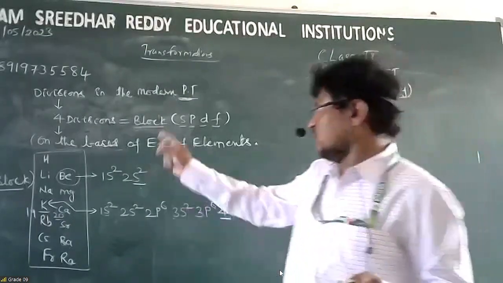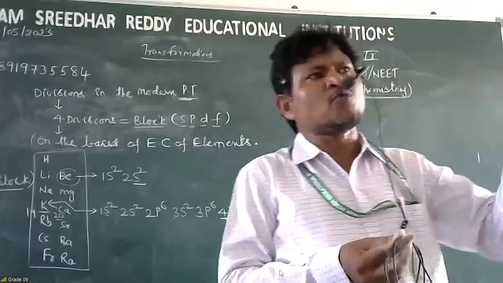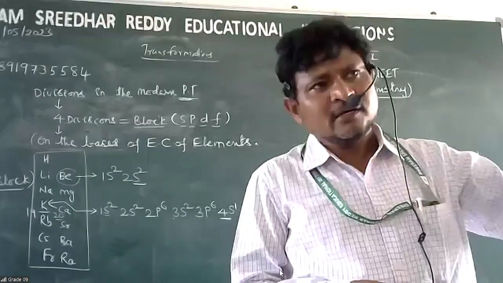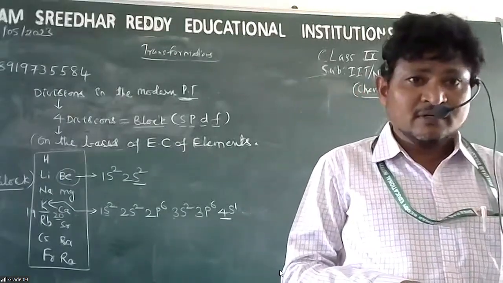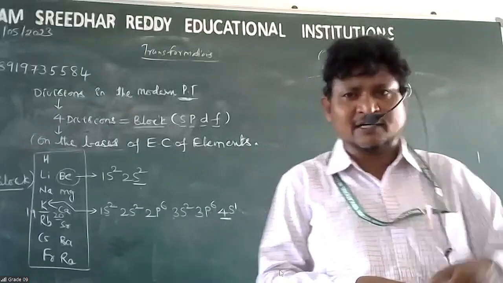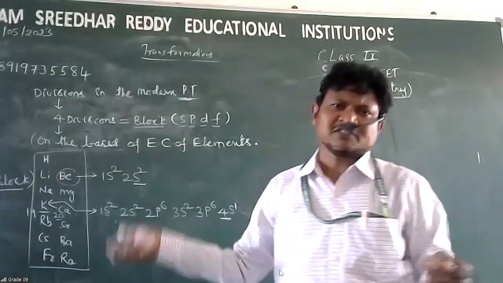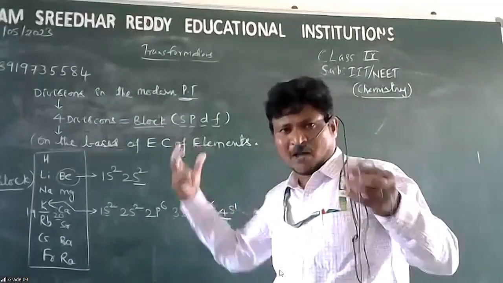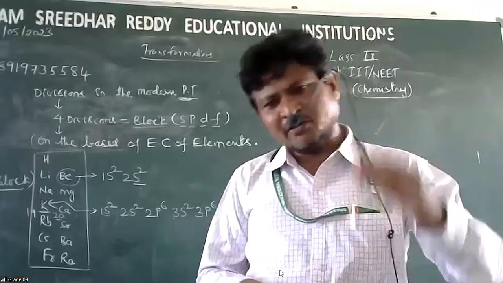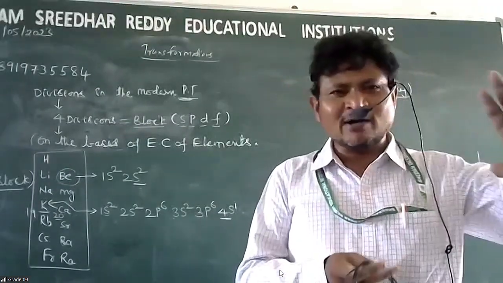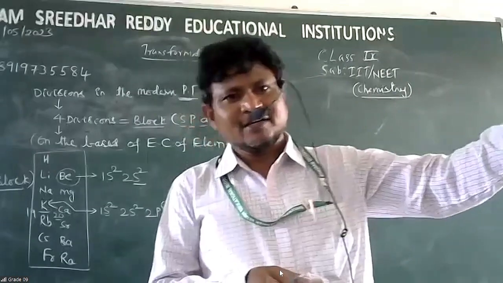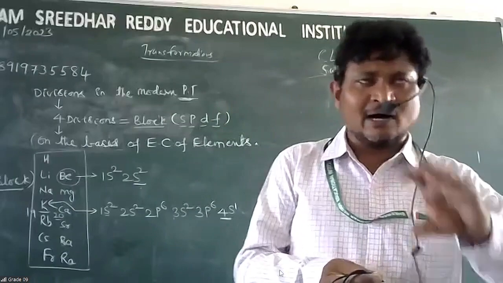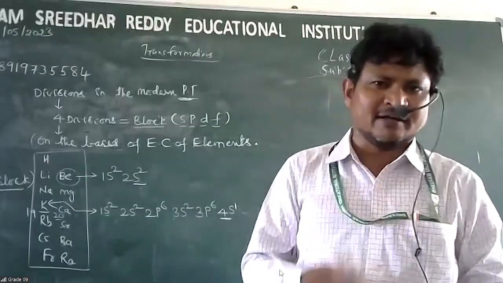They wanted to make the process simpler, so instead of making people learn about 18 groups and 7 periods, they wanted to insist on only 4 blocks. Even if you learn about 4 blocks, it is approximately equal to learning 18 groups, not in detail, but the outer information you can learn.